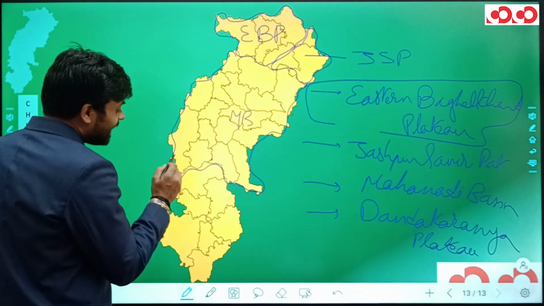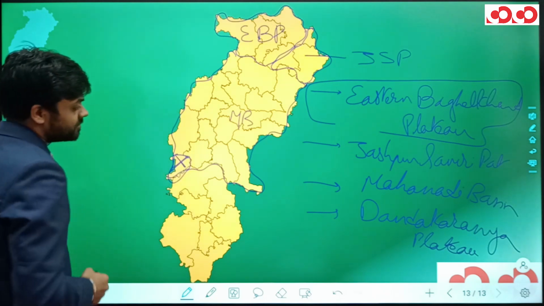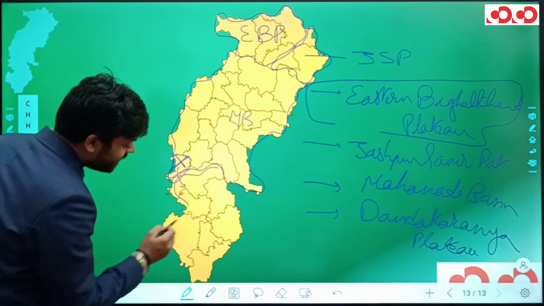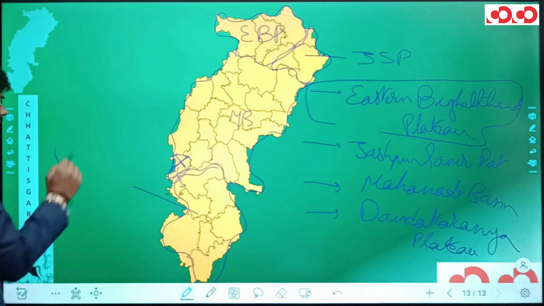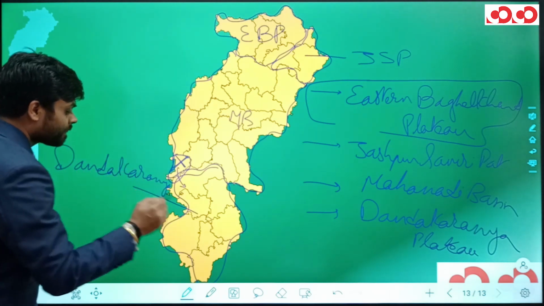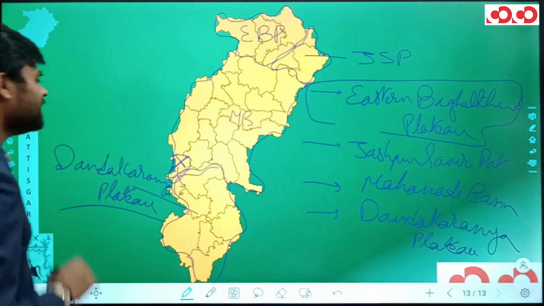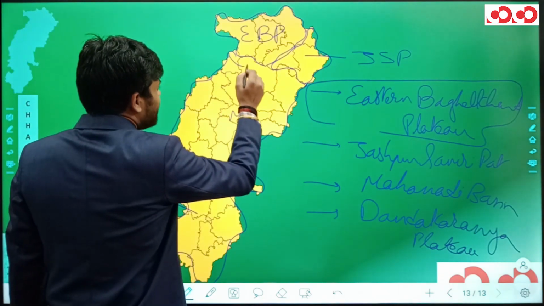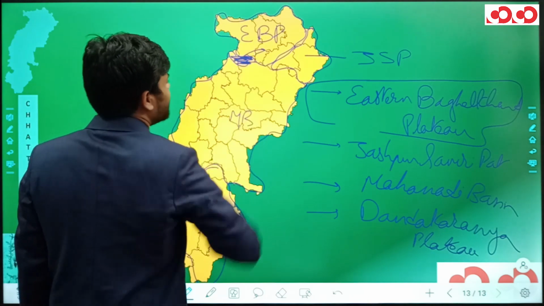The Mohla and the Manpur Tehsils of Rajnandgaon district, along with the entire Bastar division, form the Dandakaranya Plateau. However, let me also tell you, some parts of Gaurela Pendra Marwahi and the Korba district are also included in this Eastern Baghelkhand Plateau.